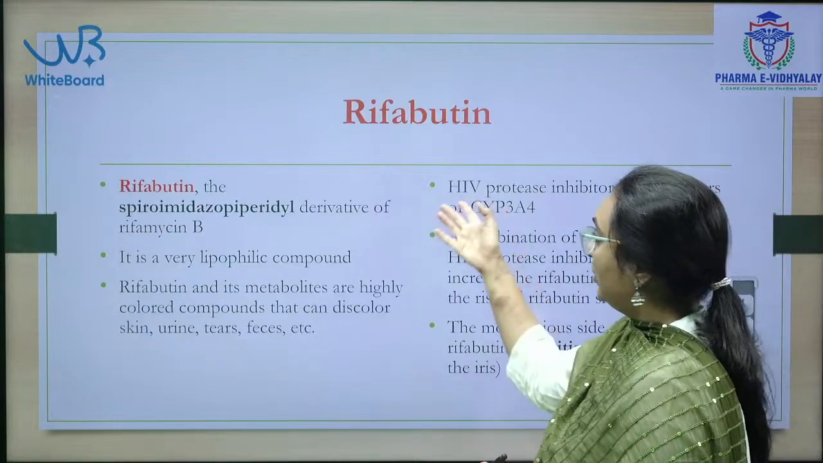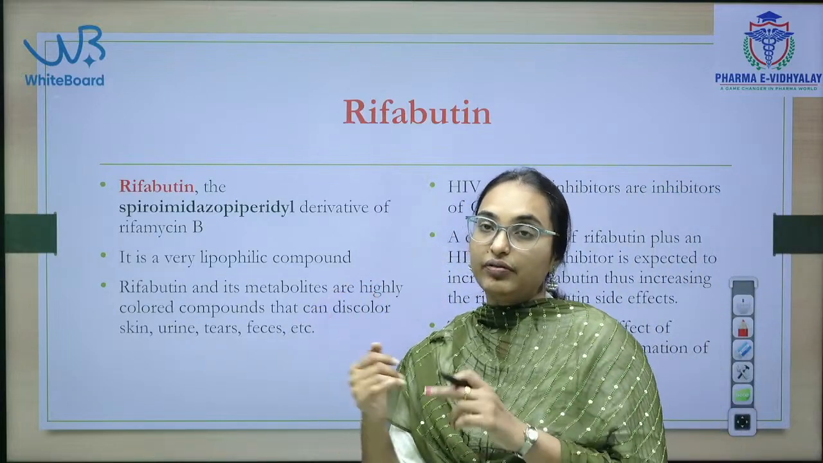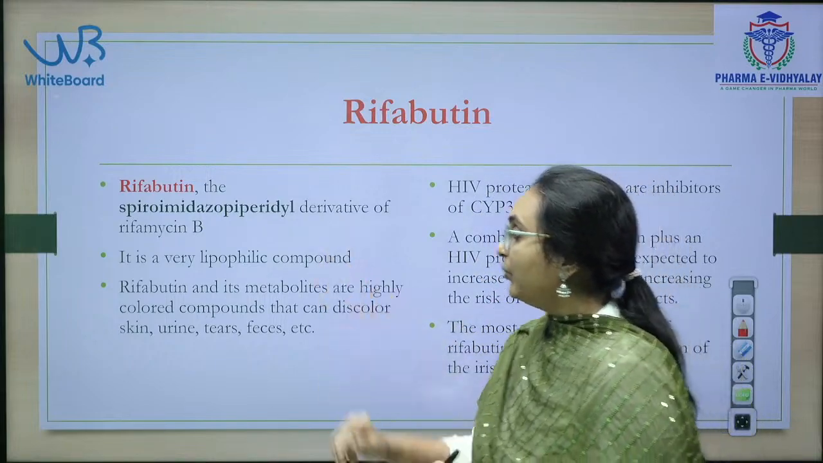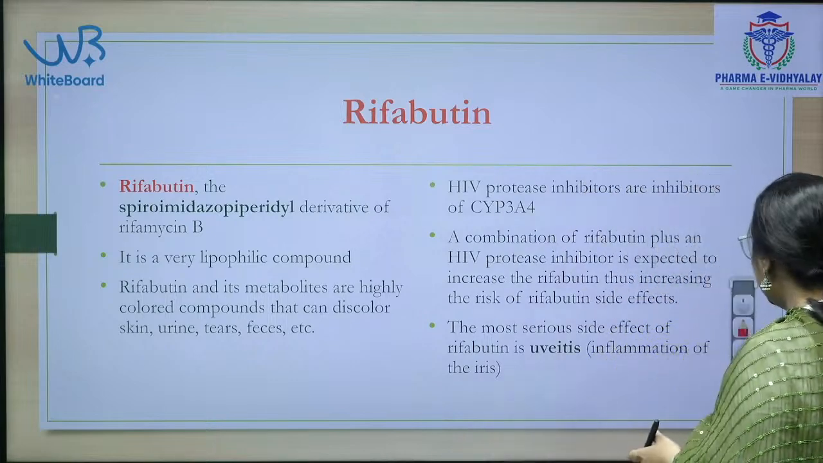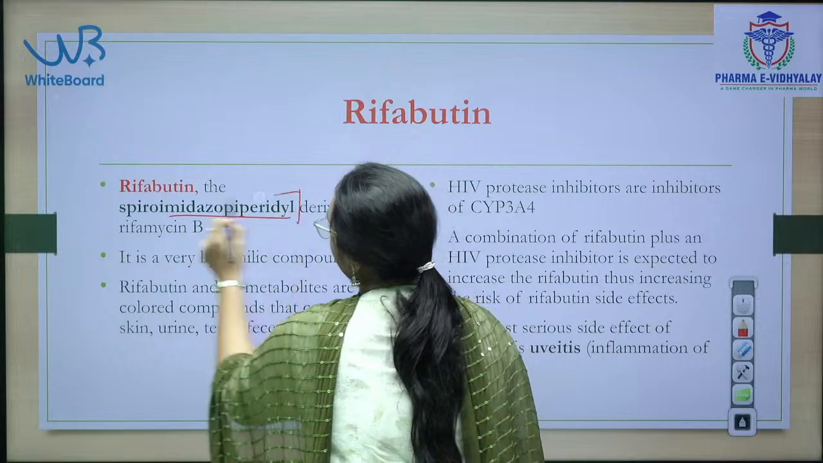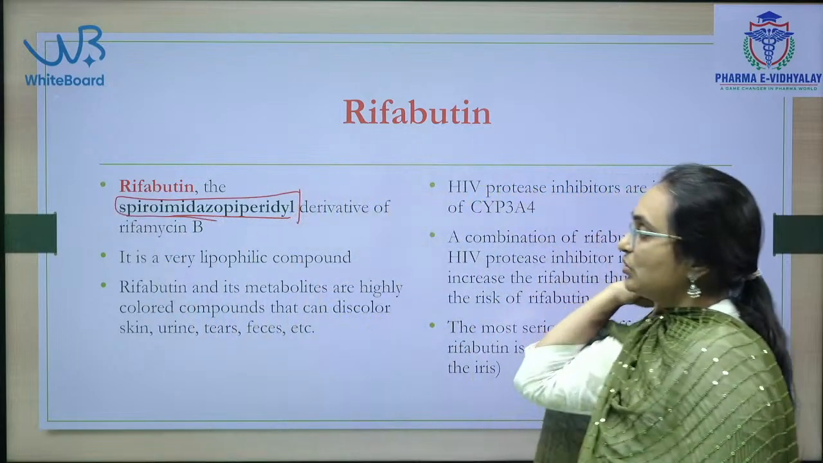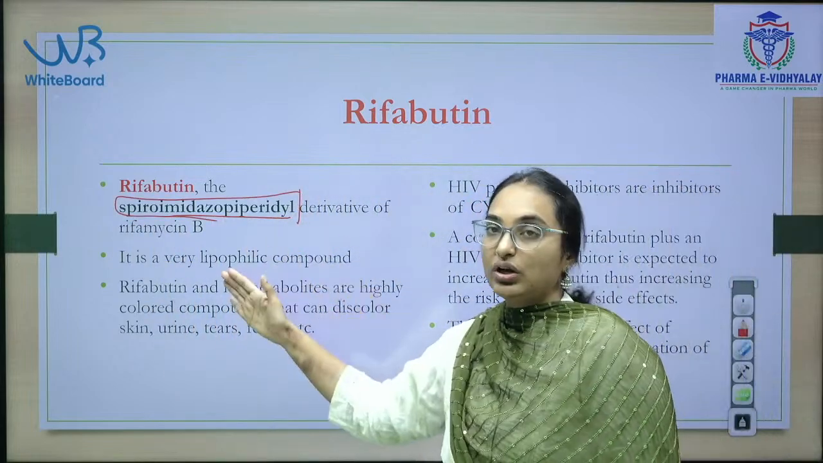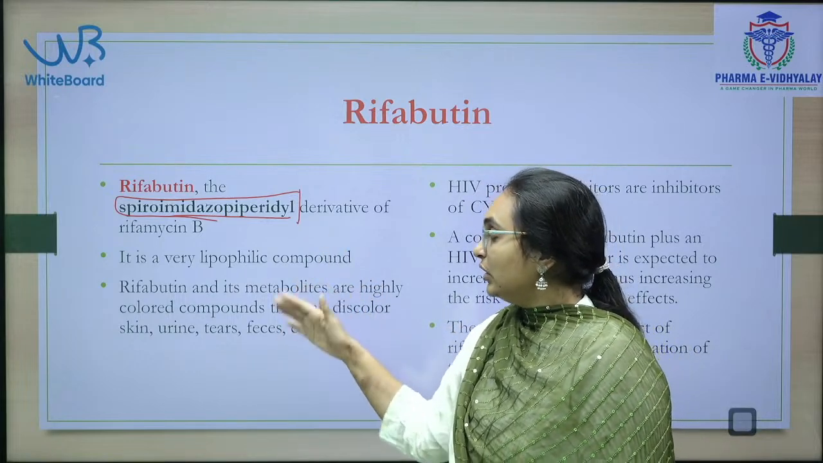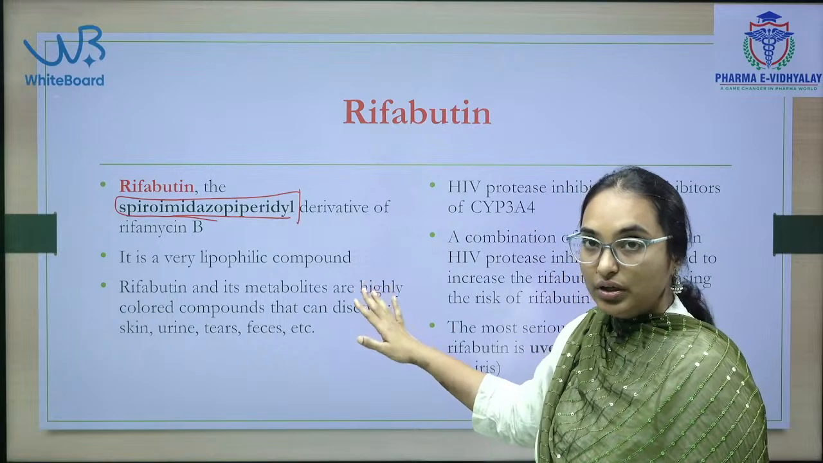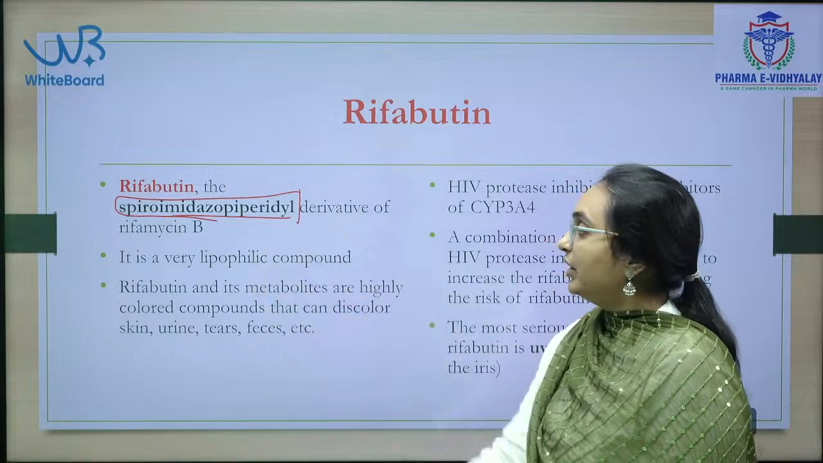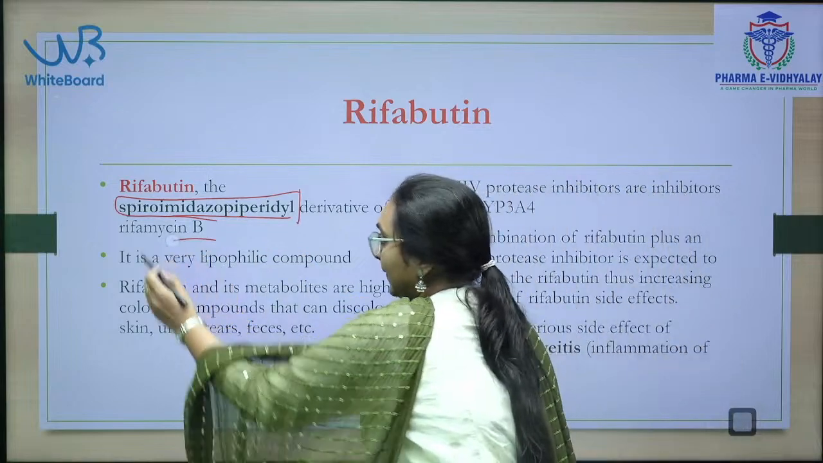Now if you see rifabutin, rifampin, rifabutin and rifapentine are semi-synthetic derivatives. So what is the derivative here? Rifabutin is a spiroimidazopyridyl derivative of rifamycin B. Whatever doubts you are getting, you can just ping me and I will clarify your doubts at the end of the session.